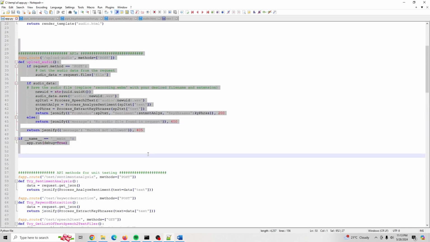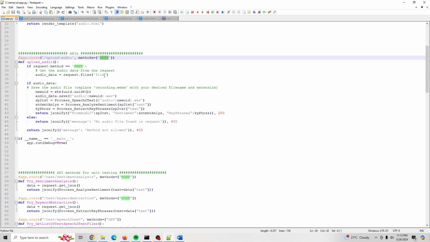There's one single function, which is upload the audio, and it's a POST where we receive the audio file. When we receive the audio file, we create a universal unique identifier, because we want to name this file on the server, and we want to store it into the audio directory from the path where the Flask application is hosted. So we save the file as a WAV file, and then we pass the address of the file to a speech-to-text model.